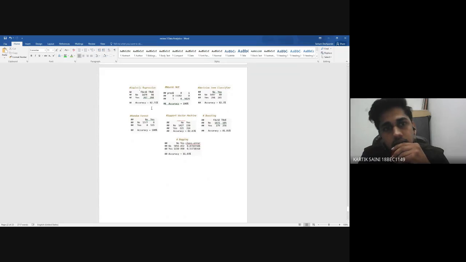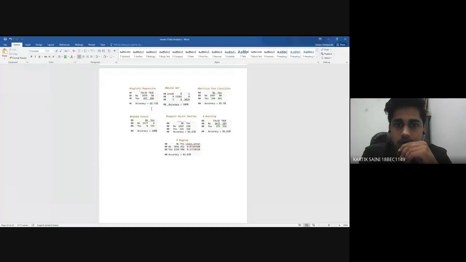So I'll conclude all the techniques we have used in this model. First we used logistic regression, done by Mehul, which got an accuracy of 82.71%. Then Soham used a neural network, which got an accuracy of 100%. Then I did the decision tree classifier, with an accuracy of 82.3%.